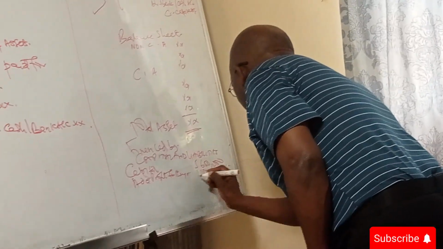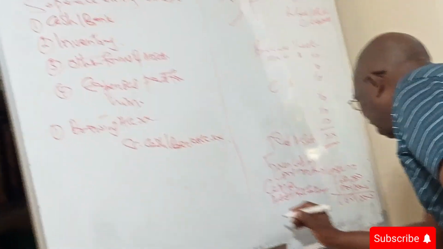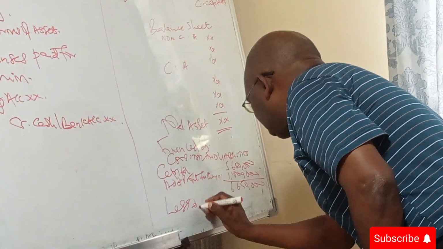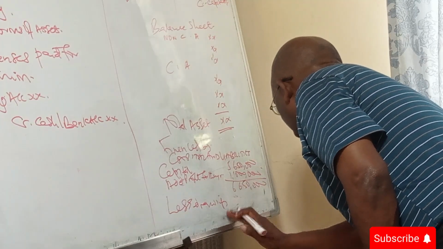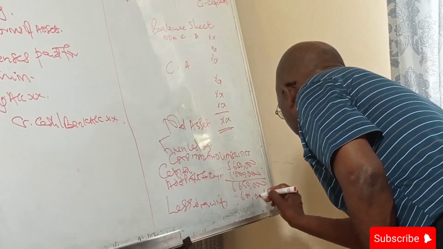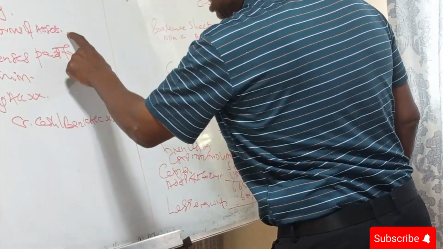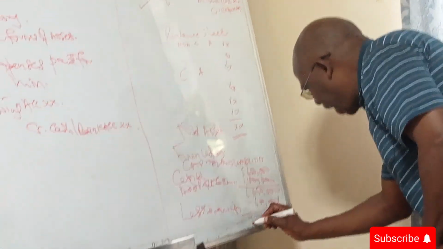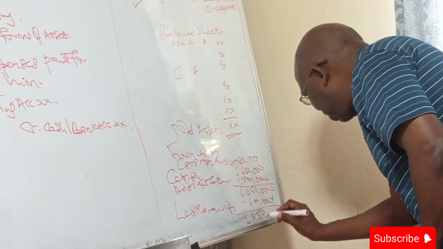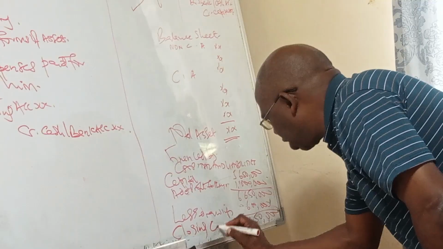And we say if you add 1 million, we get 6,650,000. Then we say less drawings. We subtract drawings of 600,000. We subtract drawings, everything: the cash, the inventory, the other forms. You add them together, and you deduct them there to get the closing capital.